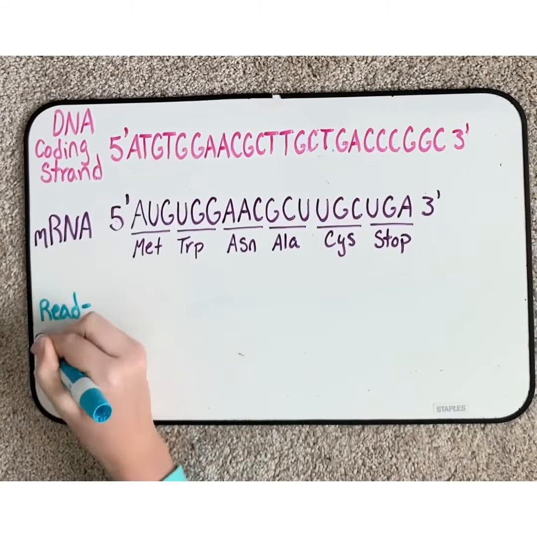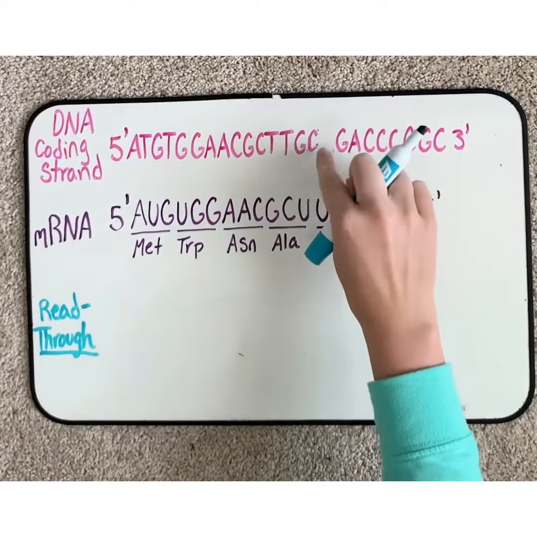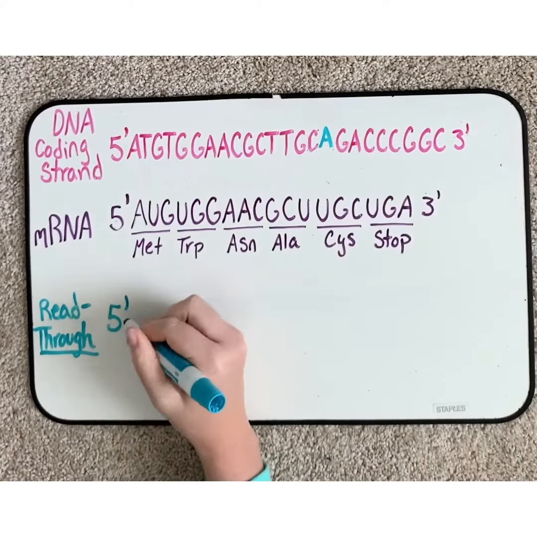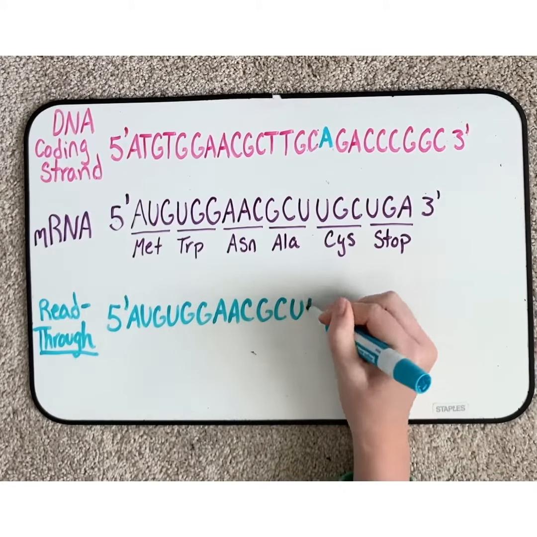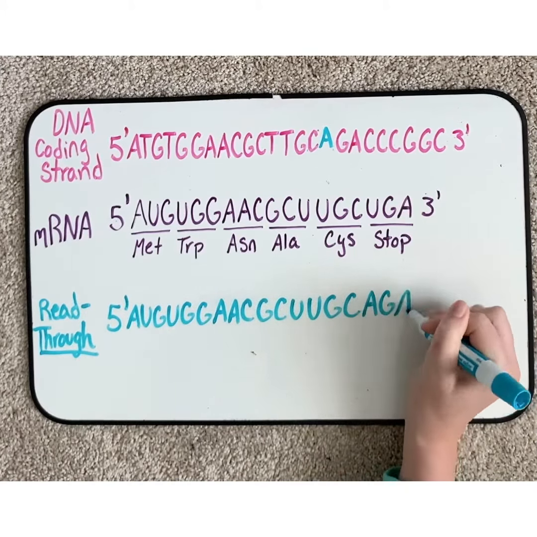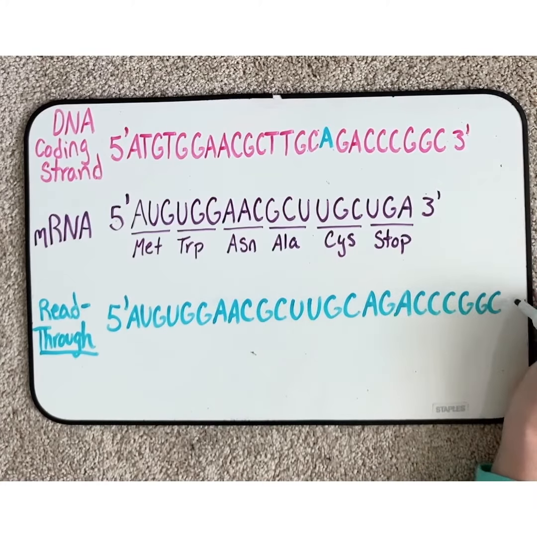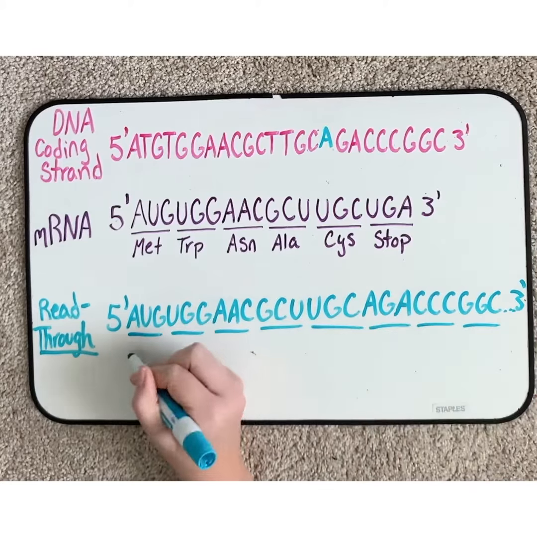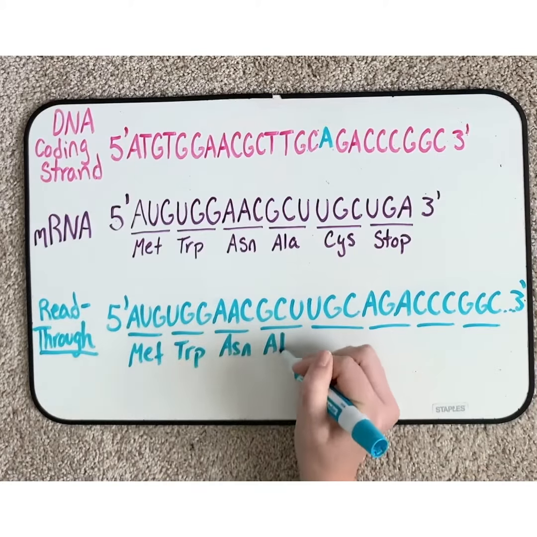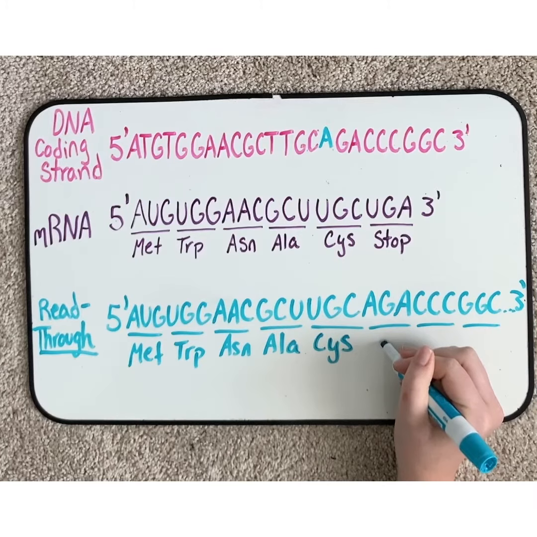Finally, the last type of point mutation is a read-through, which means that the stop codon is changed to code for an amino acid. For example, when I change this thymine to an adenine, which is a transversion, the sequence continues instead of stopping. The old stop codon, UGA, now reads AGA, which codes for arginine. This change will completely change the amino acid sequence, resulting in a longer protein.